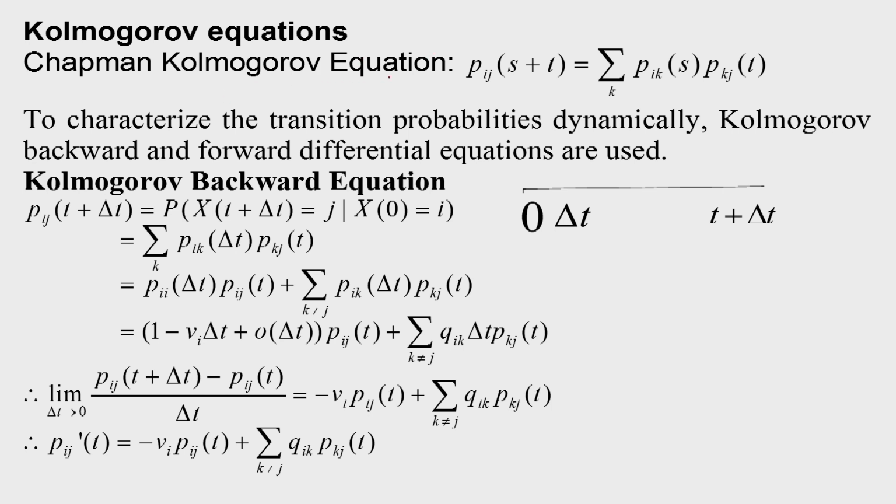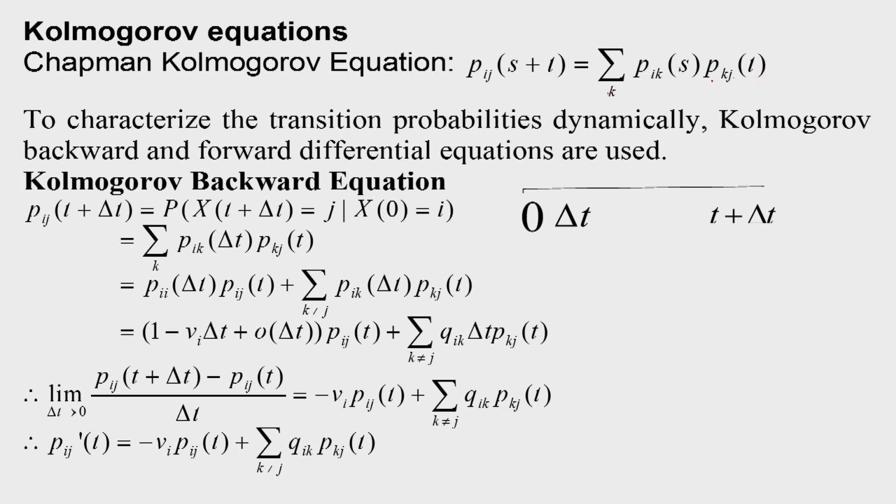Kolmogorov equations for a CTMC. We know the Chapman-Kolmogorov equation, that is Pij(s+t) is equal to the summation over k of Pik(s) into Pkj(t).